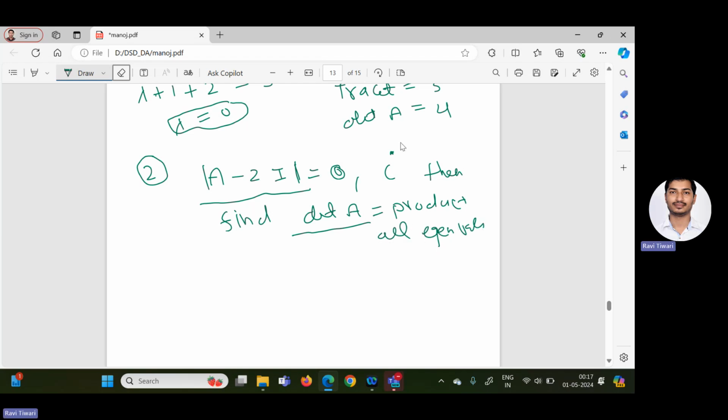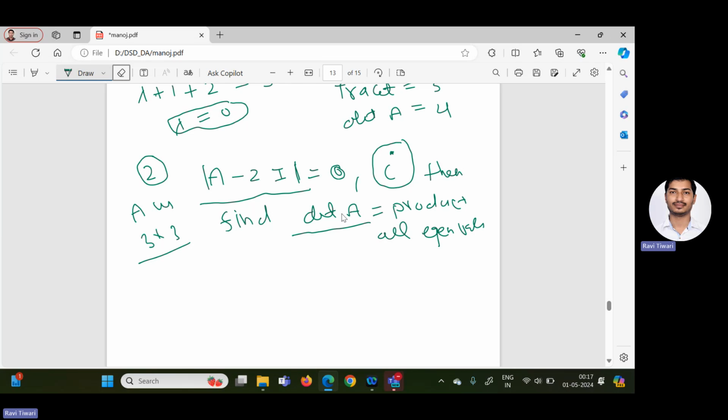But here only one eigenvalue is given, i, so we don't know the other two eigenvalues, because A is a 3 cross 3 matrix. Then how will you calculate?